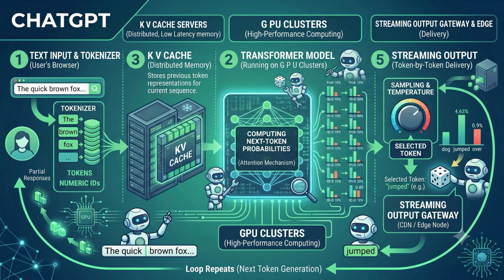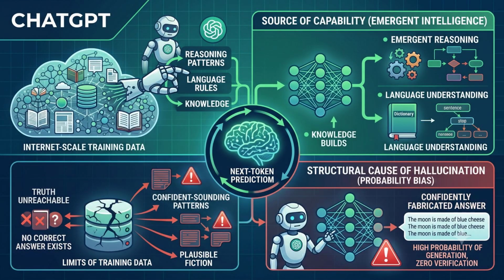But knowing where the code executes is only half the battle. How do we take control of this infrastructure to build reliable applications that never hallucinate? Look directly at the center of the screen at that glowing green brain inside the circle labeled next token prediction. This single mechanism is the entire game. It is the dual-edged sword of modern artificial intelligence.